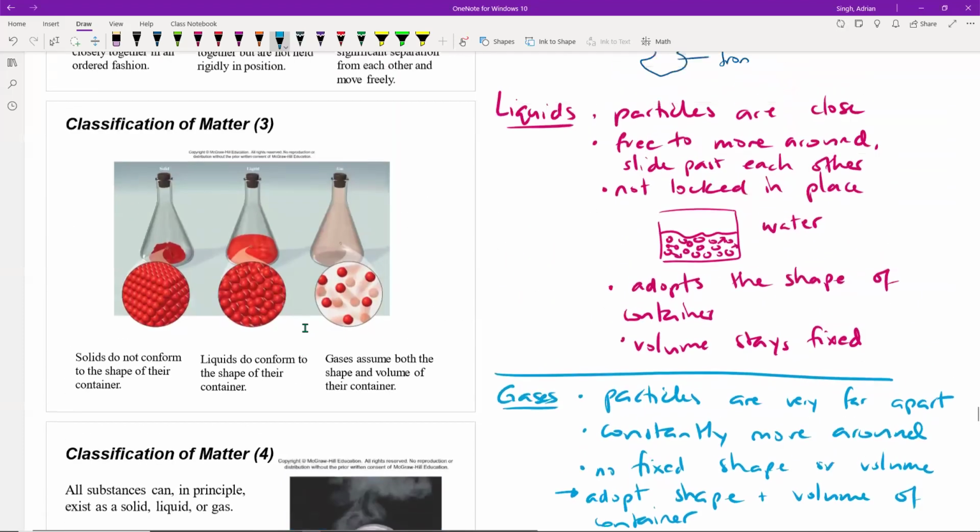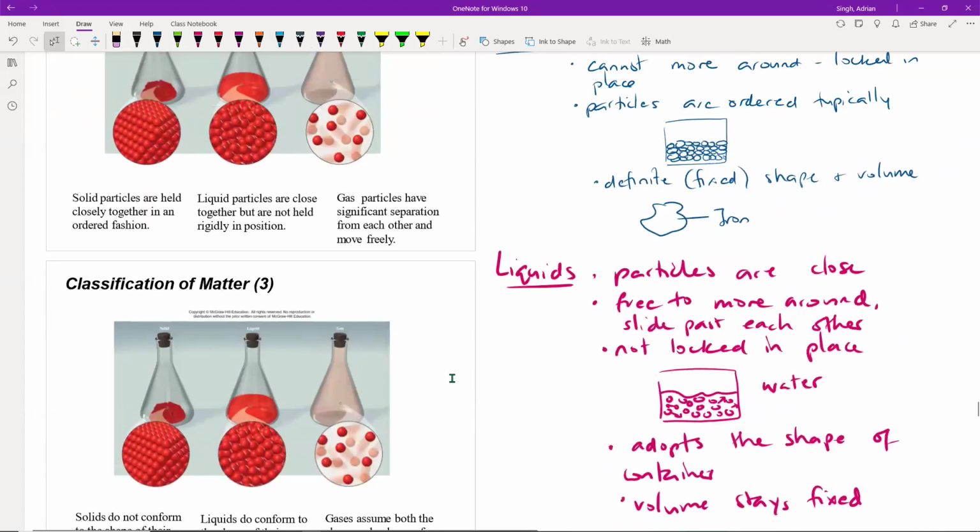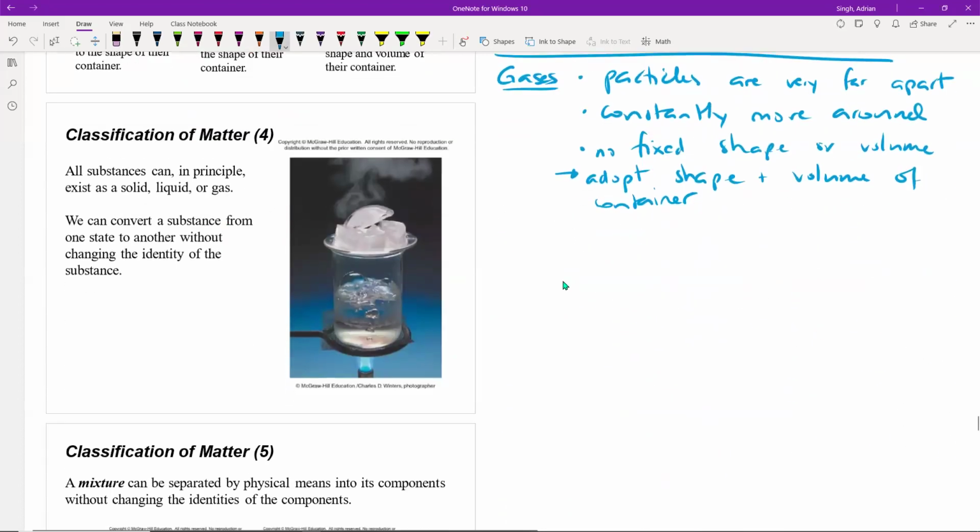Your book does a fairly good job of showing you the differences between them. So just to continue my descriptions here, if I have a gas sample, particles are spread out in this container, they're zipping around with a great deal of speed, always in constant motion, with a lot of space between the gas particles themselves.